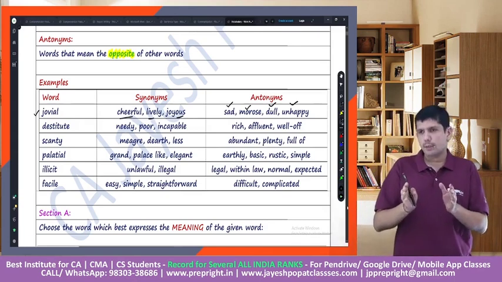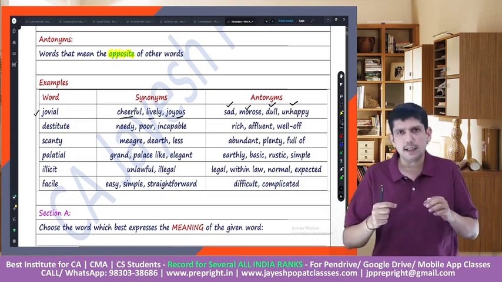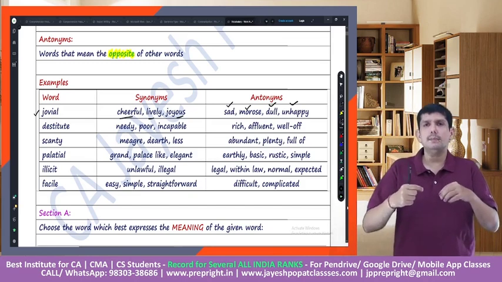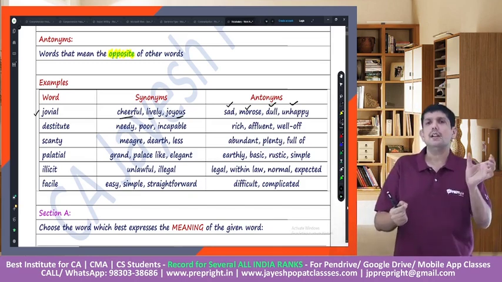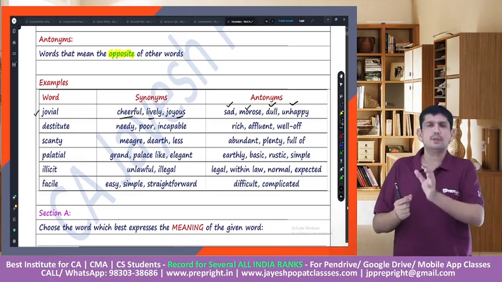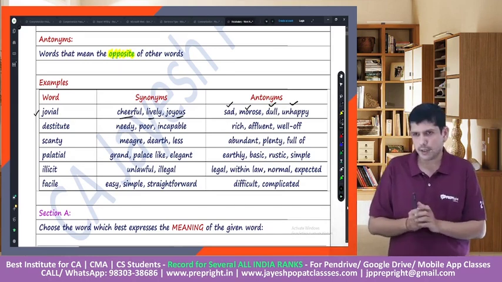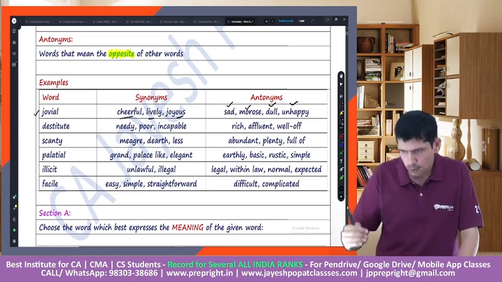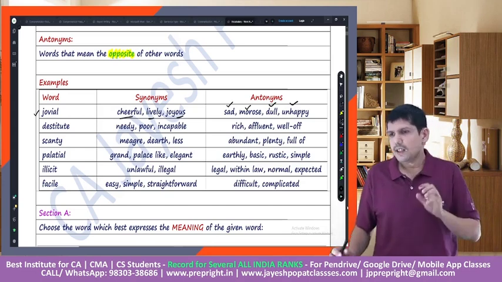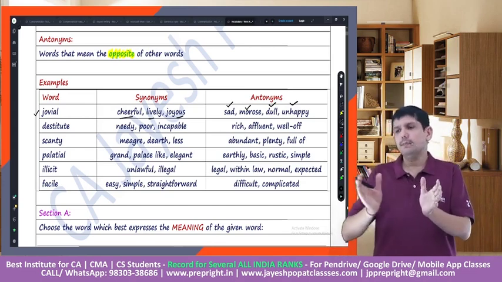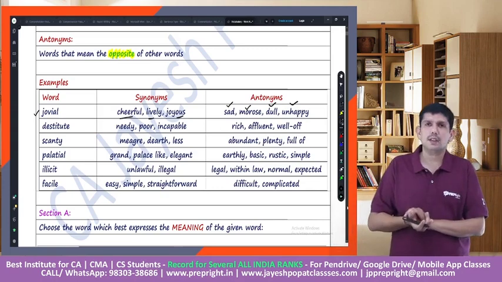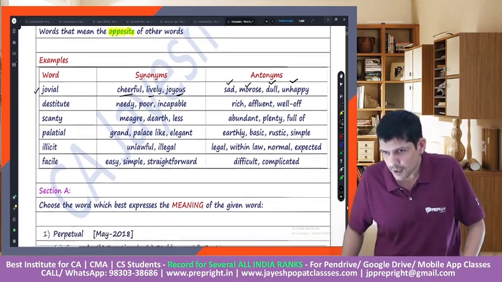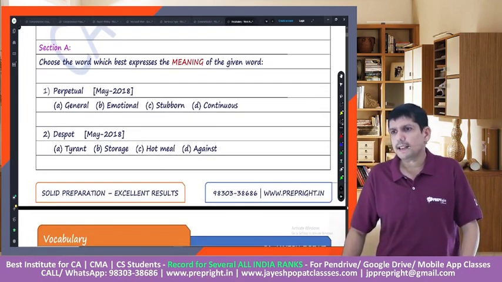So here we are talking about a scenario where we would either be asked to give a similar meaning word for a question word, or maybe an opposite of a word which is given in the question. I have put in a list of words. You can have a look at it and see what are the synonyms and what are the antonyms of those words. Then we'll move on to the practical exercise.